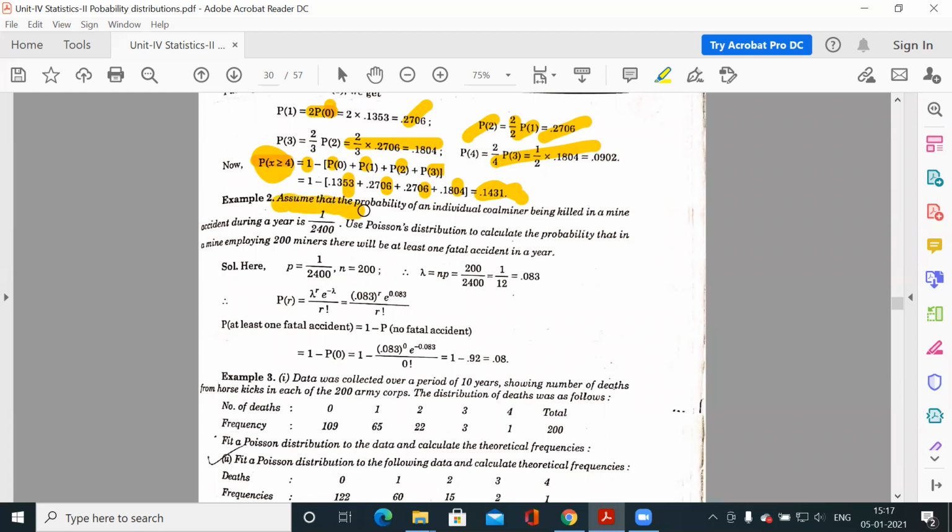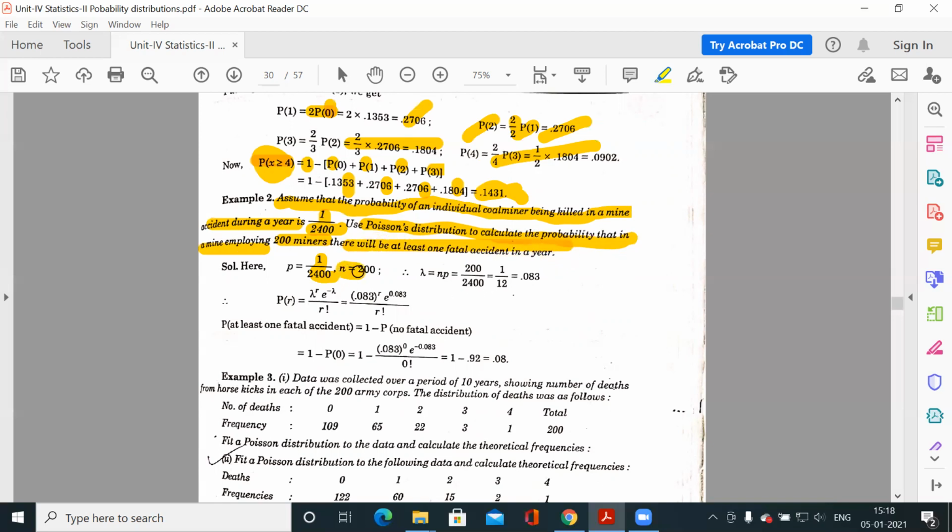Now assume that the probability of an individual coal miner being killed in a mine accident during a year is 1 by 2400. Now use Poisson distribution to calculate the probability that in a mine employing 200 miners, there will be at least one fatal accident in a year.